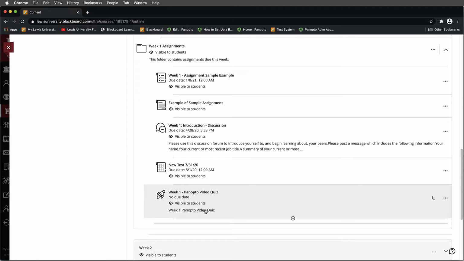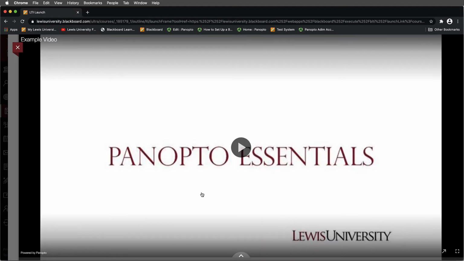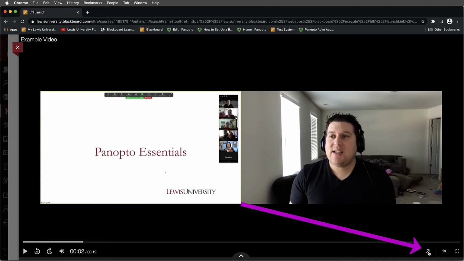The short description is here. I didn't put in a due date, and I'm fine with that. When I open this, notice that the LTI will launch, and we're currently viewing this video inside of the video player built into Blackboard. The better way to do this is to instruct your students to come down to this lower right-hand corner and select the diagonal arrow button that points to the upper right-hand corner. This is the Watch in Panopto.